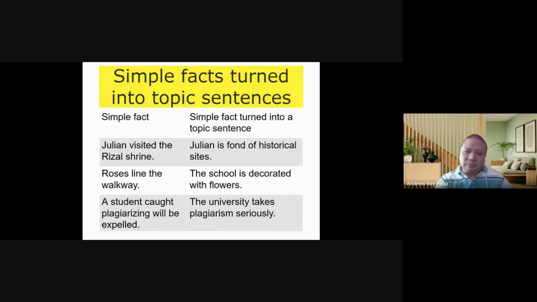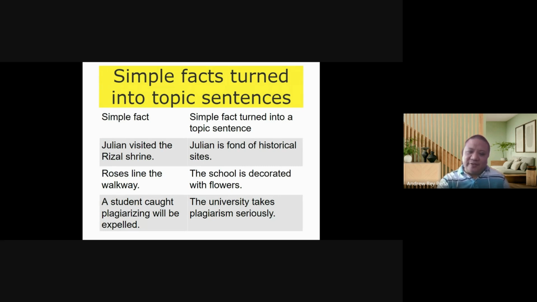Now, if you want to turn those simple facts into topic sentences, for example, if you have the simple fact, Julian visited the Rizal Shrine, you can turn it into a more general sentence, making it a topic sentence.